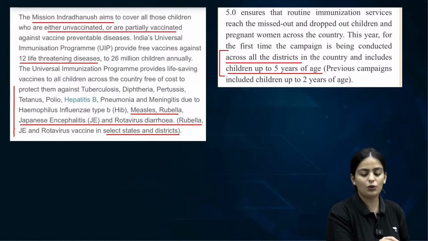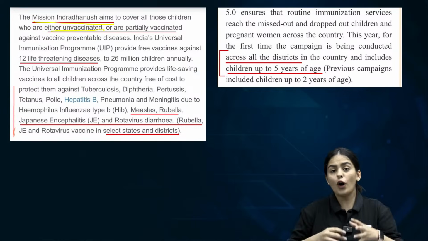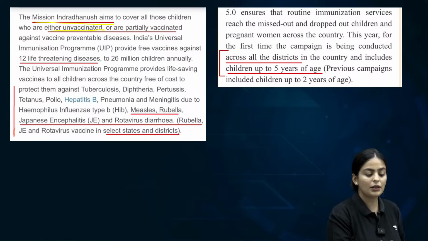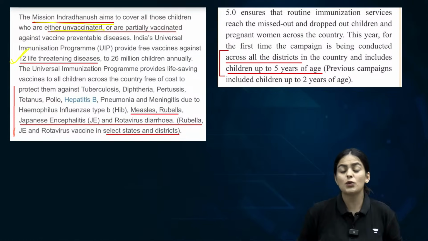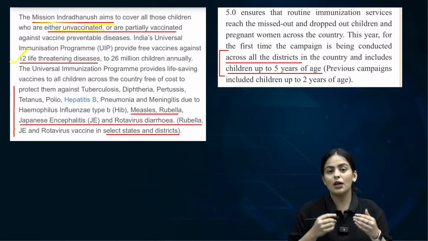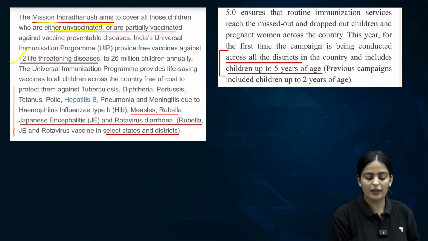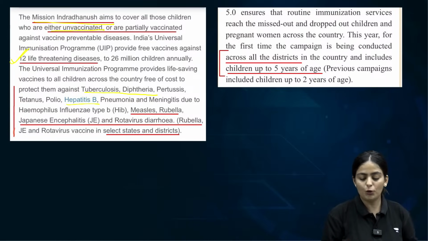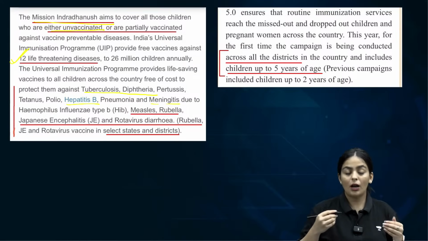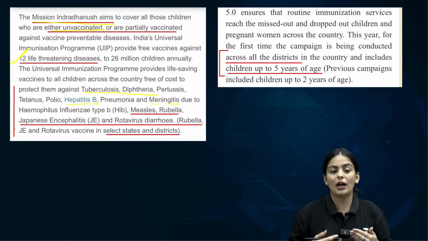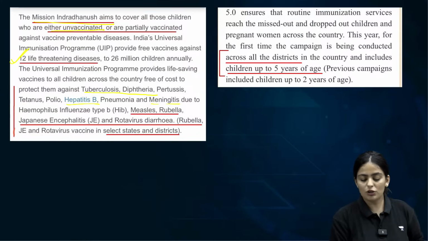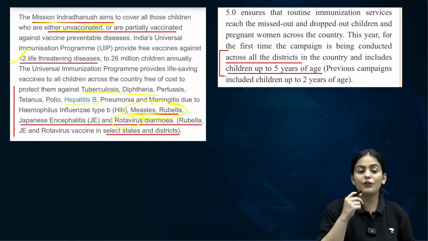This is the particular program that I was talking about. Mission Indradhanush aims to cover all those children either unvaccinated or partially vaccinated against the 12 life-threatening diseases which are preventable with a vaccination. What are these diseases? You should also make a note of that. Tuberculosis, diphtheria, tetanus, hepatitis B, polio, pneumonia, meningitis, measles, rubella. They have also become important.